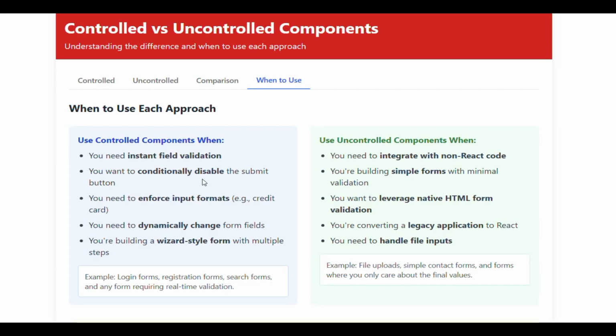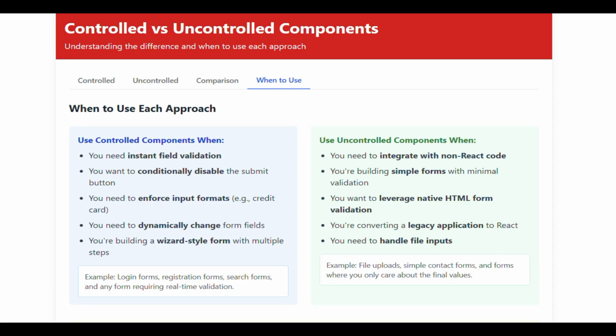When to use each approach. Use controlled components when you need instant field validation. You want to conditionally disable the submit button. You need to enforce input formats, e.g., credit card. You need to dynamically change form fields. You're building a wizard-style form with multiple steps. Examples: login forms, registration forms, search forms, and any form requiring real-time validation.